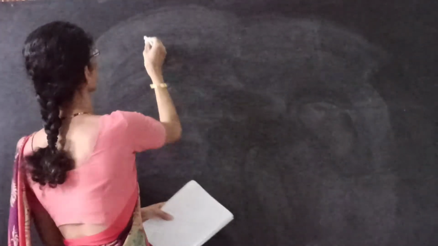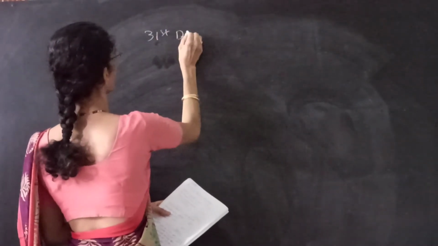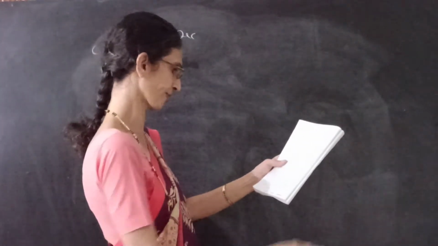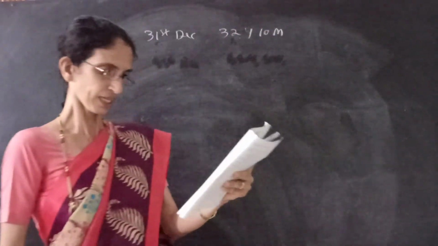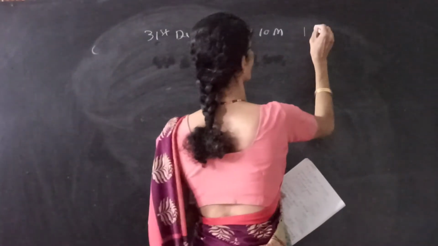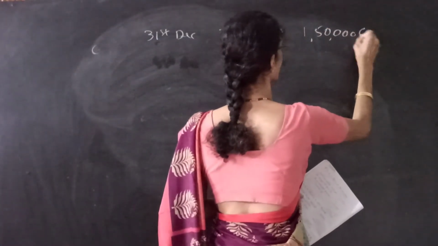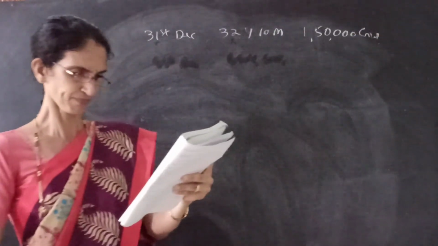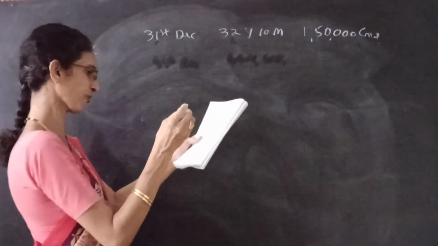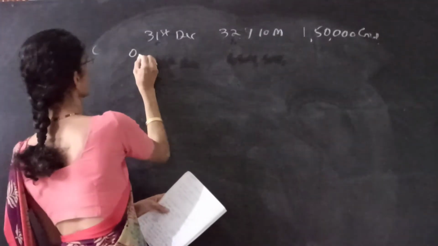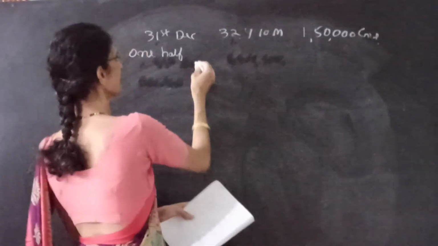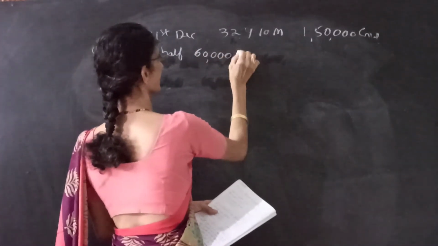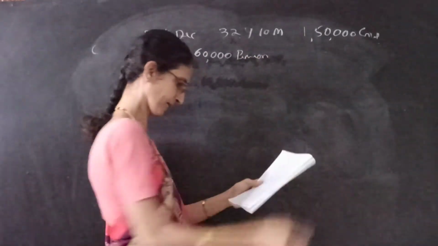The problem is like this. Bhavan retired on 31st December after serving for 32 years and 10 months. He received a gratuity of 1,50,000. He also commuted 1/2 of his pension and received rupees 60,000.